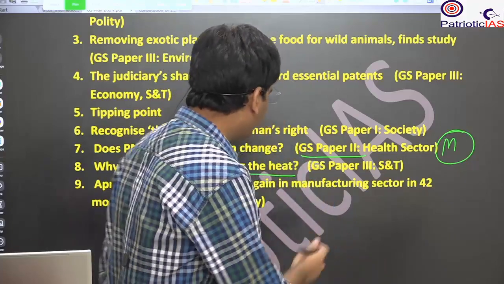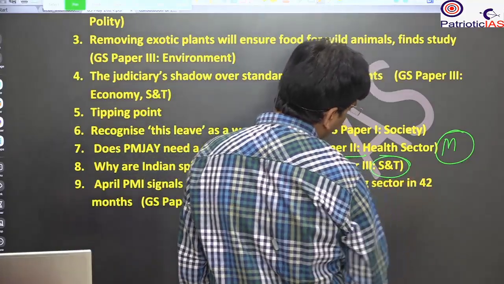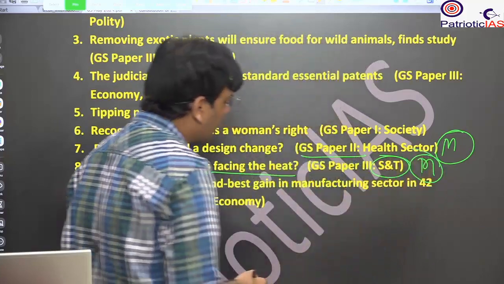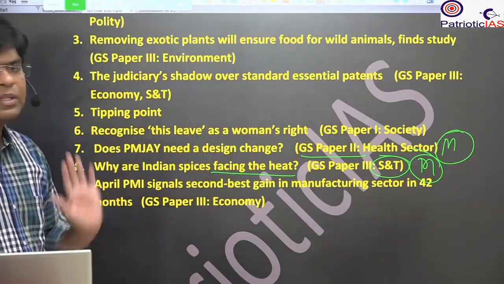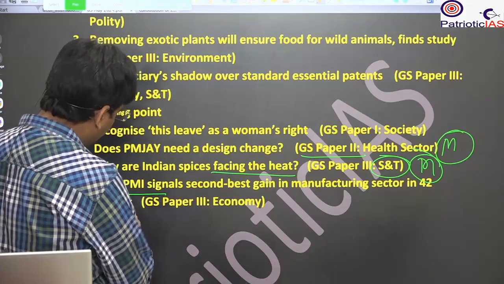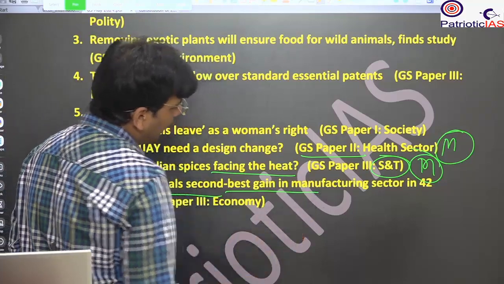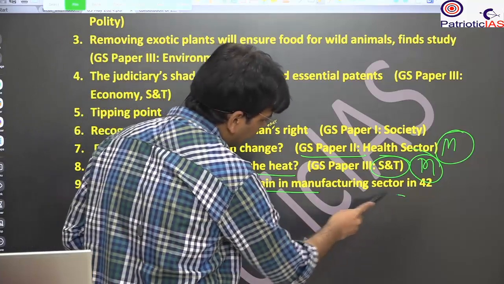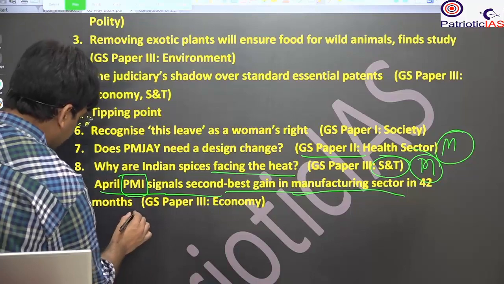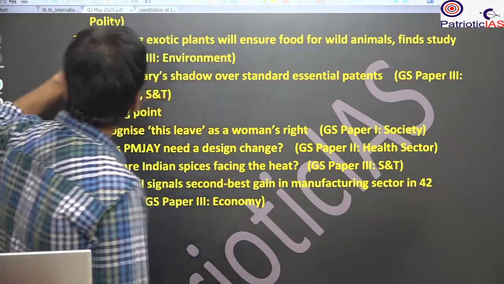So it will be for GS paper 2, GS paper 3, different GS papers and different topics: science and technology, governance, and also the economy. So it will be for the mains analysis, and the substance that has been mentioned will be used for the prelims. Then we will see the April PMI, Purchasing Managers' Index, which signals the second best gain, and it shows that the manufacturing sector is going in a positive direction. So here it will be important to know the basics of the PMI, which will help in the prelims examination. So let's start with the front page.